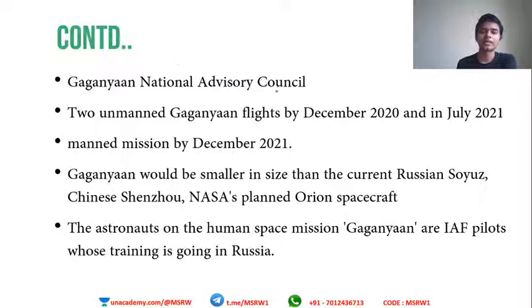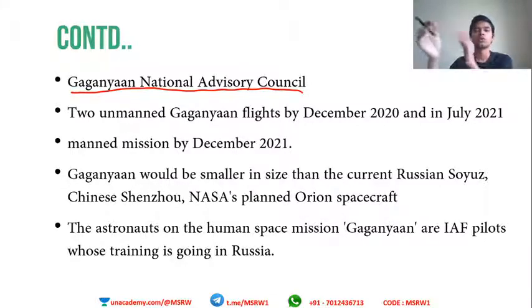Gaganyaan National Advisory Council. So this is a council comprising lots and lots of personalities. That is why I haven't written who all are there. There are lots of ministries involved. Eminent personalities are there. Secretaries of many departments are there. Together they form the Gaganyaan National Advisory Council, which will be looking into everything regarding the administrative part of Gaganyaan. The project will be guided by this council.